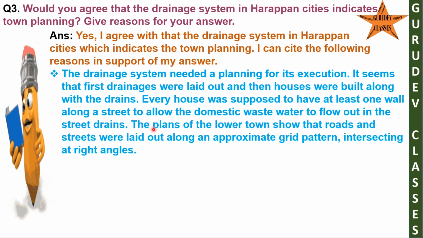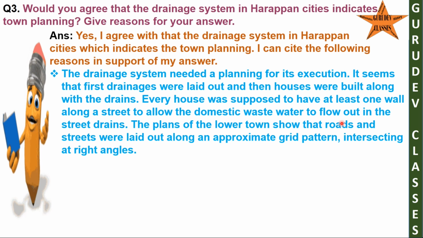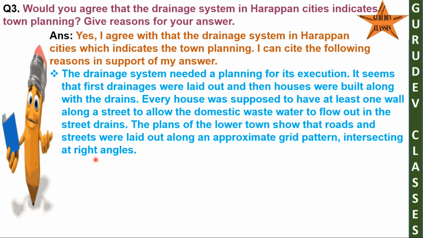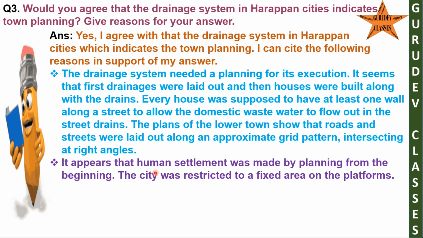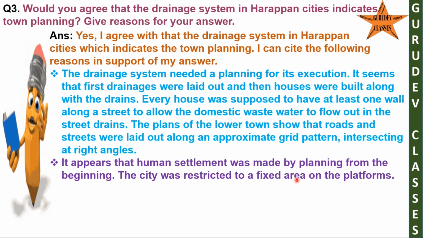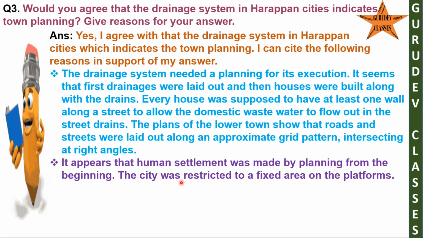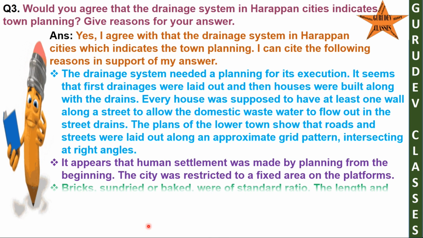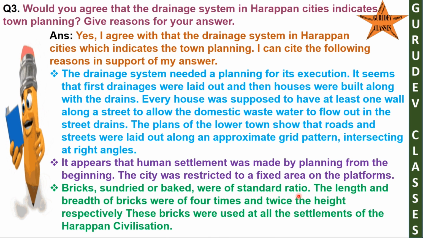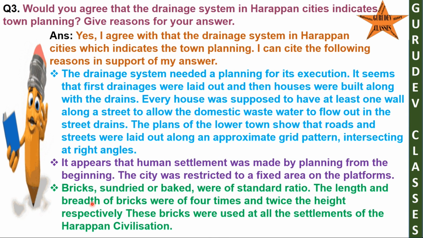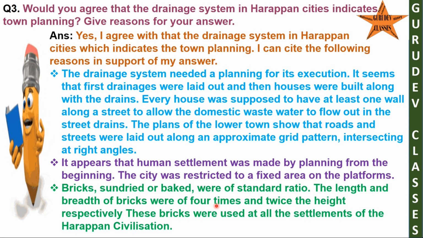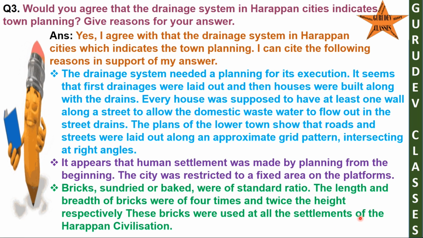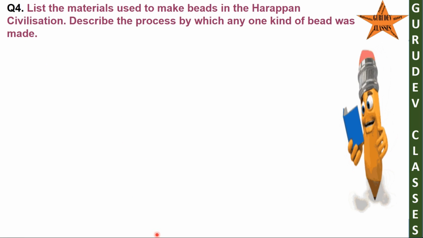The plans of the lower town show that roads and streets were laid out along an approximate grid pattern, intersecting at right angles. It appears that human settlement was made by planning from the beginning. The city was restricted to a fixed area on the platforms. Bricks, sun-dried or baked, were of standard ratio. The length and breadth of bricks were four times and twice the height respectively. These bricks were used at all the settlements of the Harappan civilization.